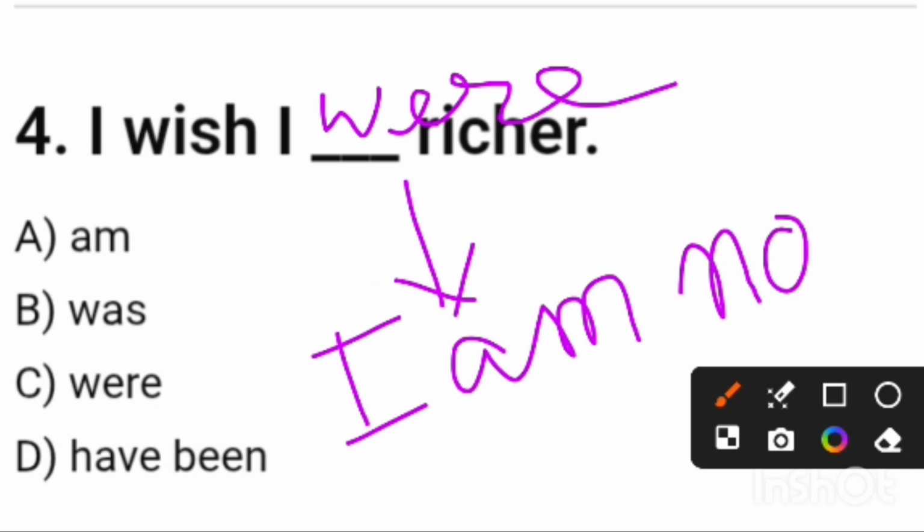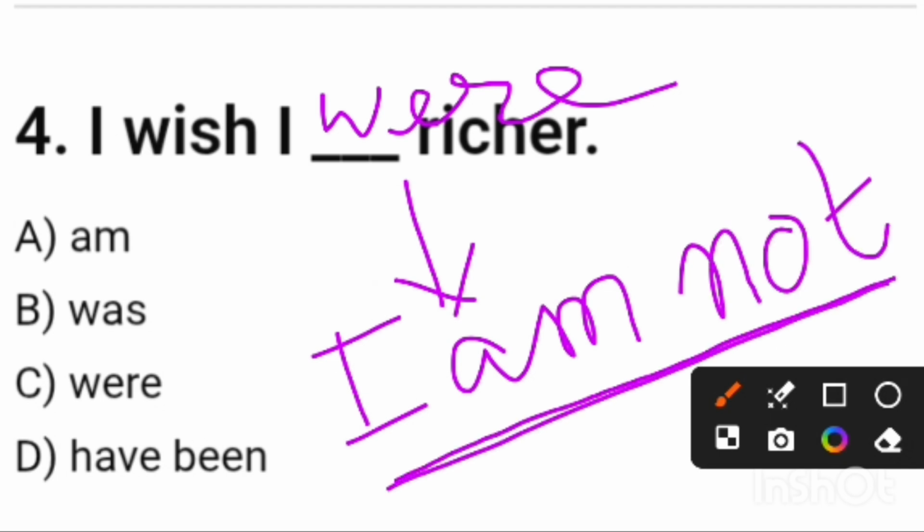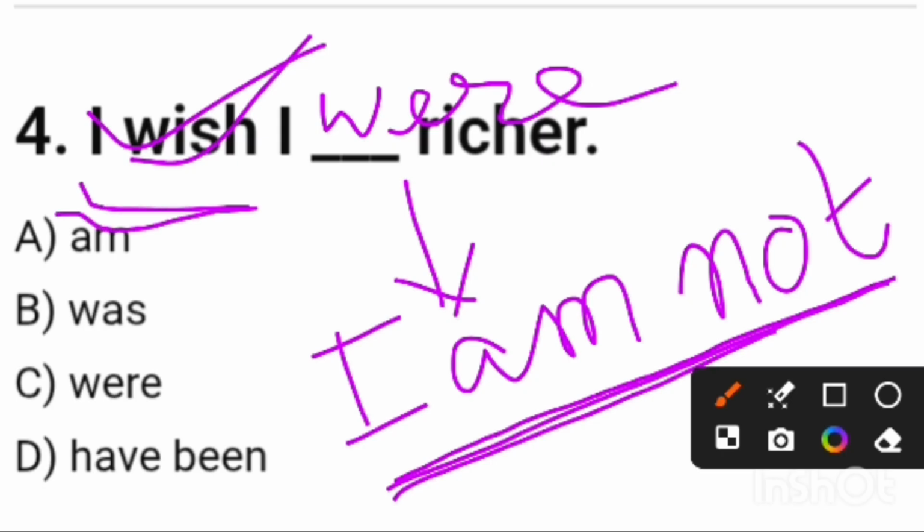That means this is the imagination of the present time. This part is the imaginary part. This is my imagination. This is the fact. I am not richer. That is why it is my imagination. That is why we have written "I wish I were richer." So here we have to write down the form "were." Only one answer is there, that is "were."